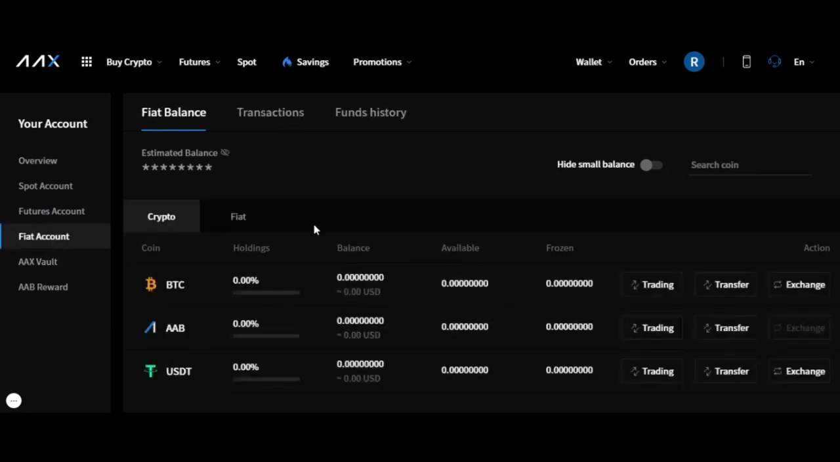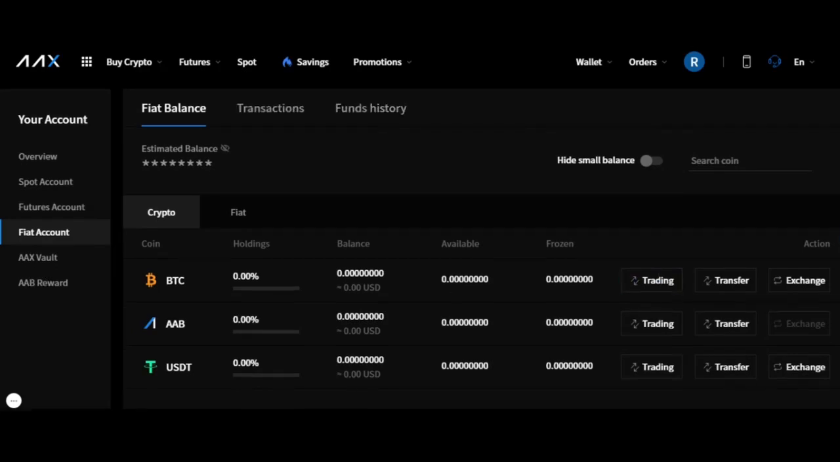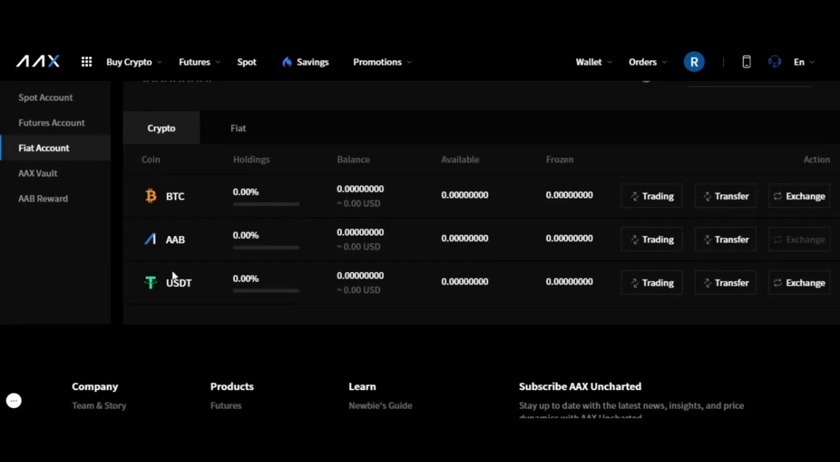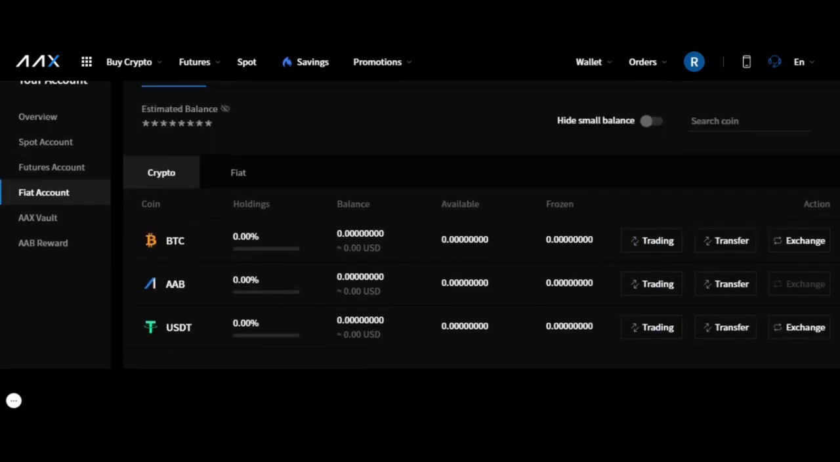Again, this is where you will be able to see your actual estimated balance. If you click here, this is where it would show. You'll be able to track all your trade orders and everything like this when you're in. So USDT, BTC, and AAB are the three they have here.